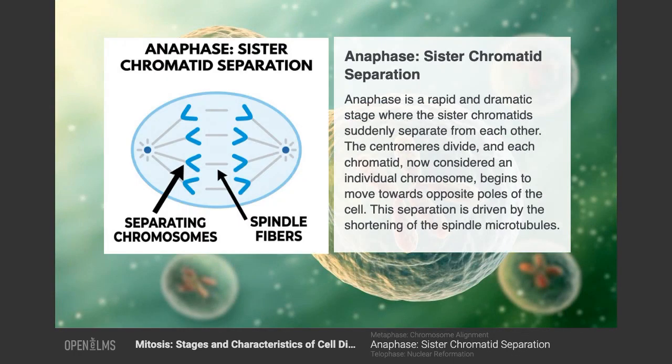Anaphase, sister chromatid separation. Anaphase is a rapid and dramatic stage where the sister chromatids suddenly separate from each other. The centromeres divide, and each chromatid, now considered an individual chromosome, begins to move towards opposite poles of the cell. This separation is driven by the shortening of the spindle microtubules.